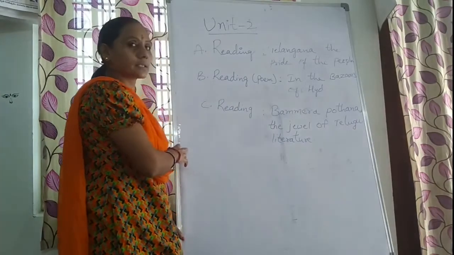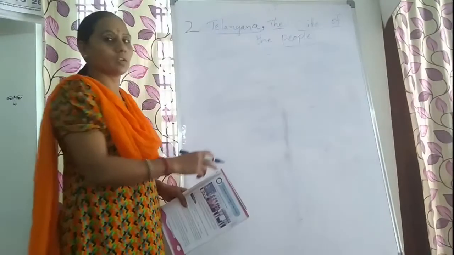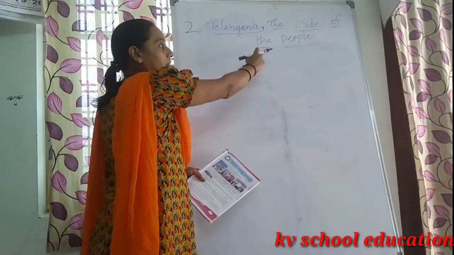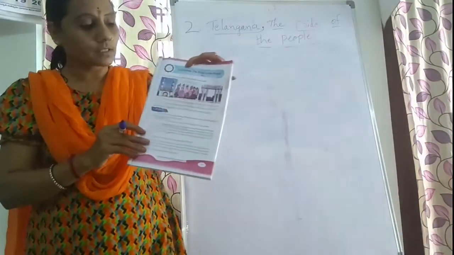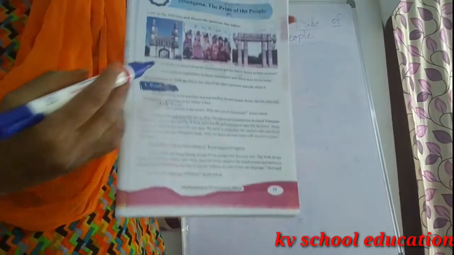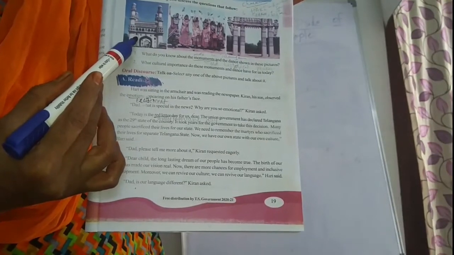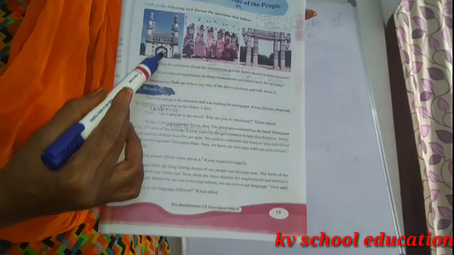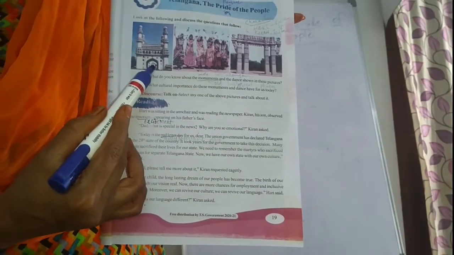Now we are going to discuss Telangana, the pride of the people. So now our topic is Unit 2, Telangana, the pride of the people. First of all, I want to show you the pictures. Look at the following pictures and we should discuss them. See the first picture you have seen in the textbook. This is the first picture. We know that this is the Charminar.